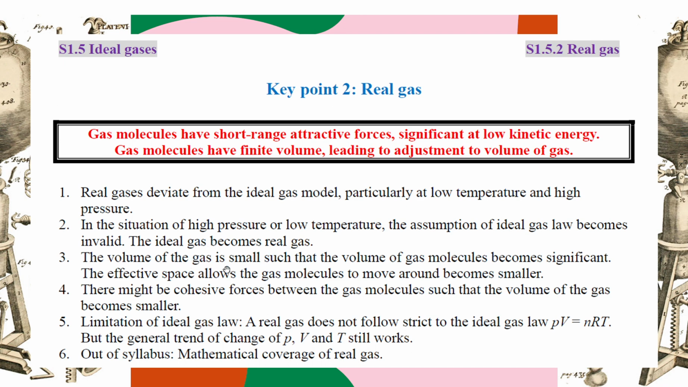The volume of the gas is small in this situation, high pressure and low temperature. So the volume of the gas molecules becomes significant. So the effective space allowed for the gas molecules to move around becomes smaller. Some of the space is occupied by other molecules. So the molecule can move through a volume that is smaller than the volume of the gas. And also there might be some attractive cohesive forces between the gas molecules. Do you remember the cohesive force? If you learned biology, you learned it, right?